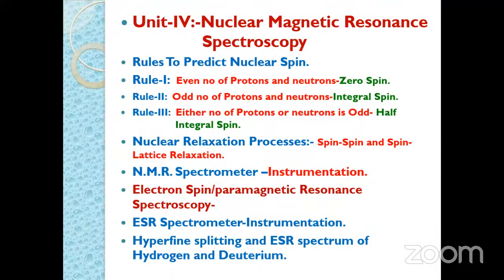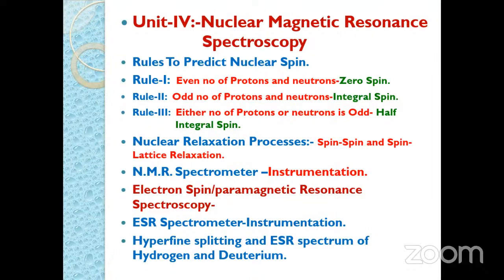So we also consider proton magnetic resonance spectroscopy. In that, the important point is nuclear relaxation processes. There are two types of process: spin-spin relaxation and spin-lattice relaxation. Regarding spin-spin relaxation, we can consider when a nucleus transfers its excess energy to the neighboring nuclei. This is nothing but spin-spin relaxation.